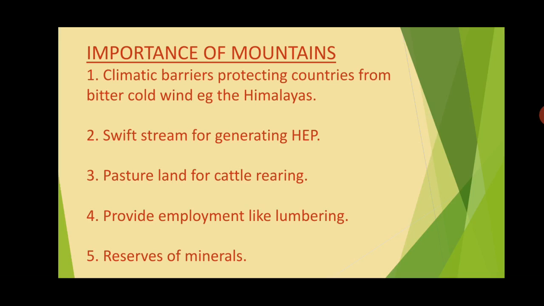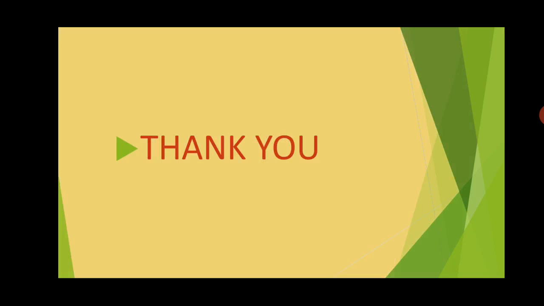Second, swift streams moving in these mountain regions help in generating HEP, hydroelectric power. Third, pasture land. Pasture land is grassland for cattle rearing. Fourth, providing employment like lumbering. Lumbering is cutting down of trees, especially in areas with mountains covered by forest, especially in North America, that is in the Canada region. They have reserves of minerals which can be utilized for the development of countries. Clear this part? Thank you.